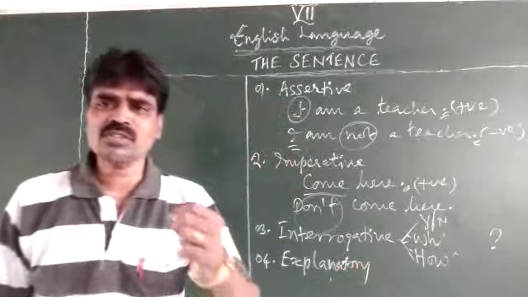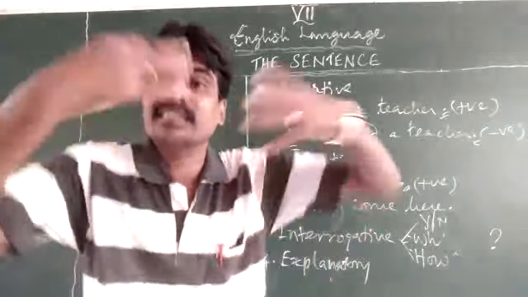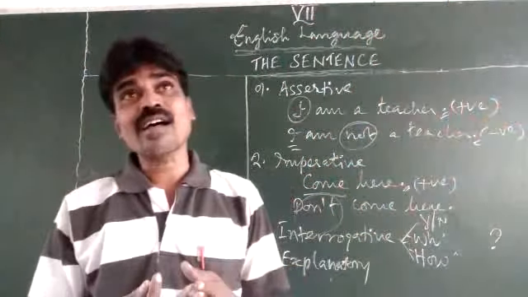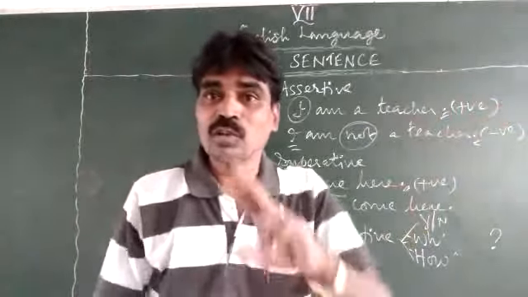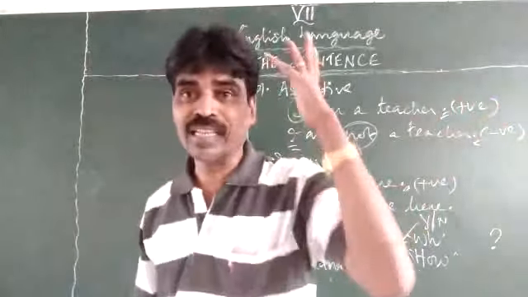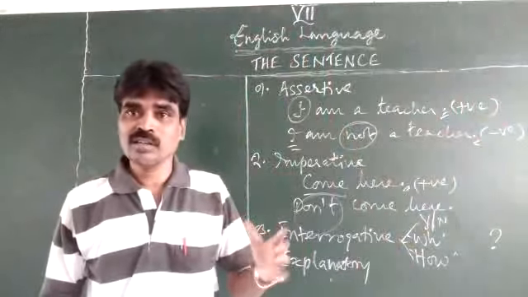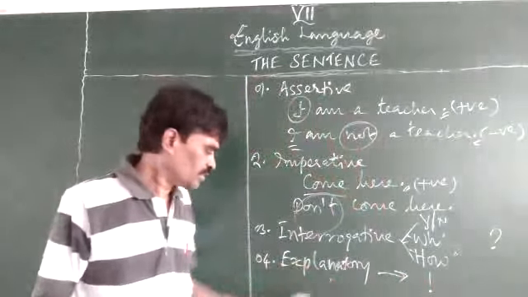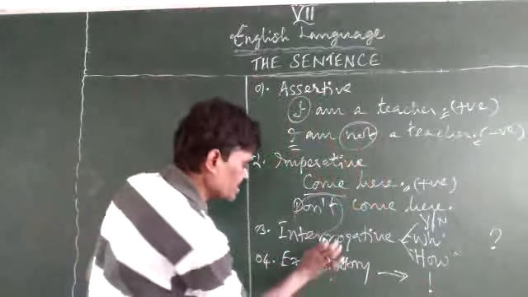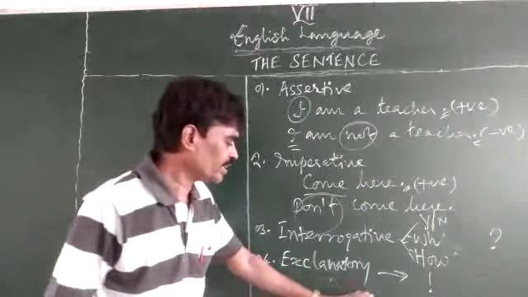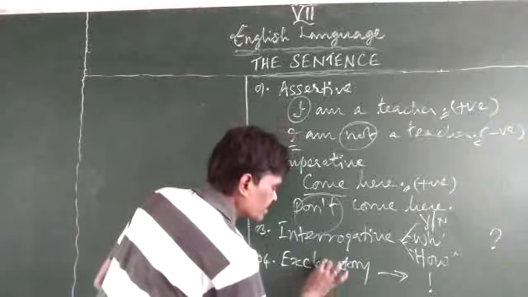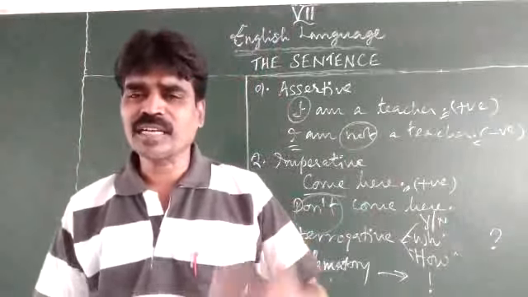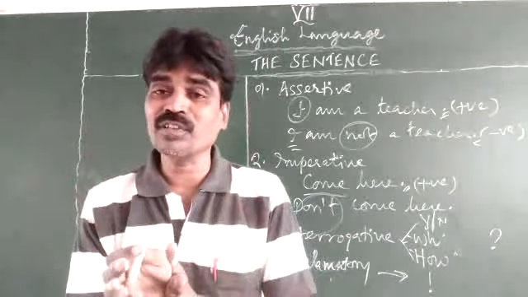Which means it has to start with either an interjection. Wow! How beautiful it is! Right? Alas! What a loss it is. So it should bring out a strong feeling, the emotions, commotions, but end with the exclamatory mark. So that is what we call exclamatory type of sentence.